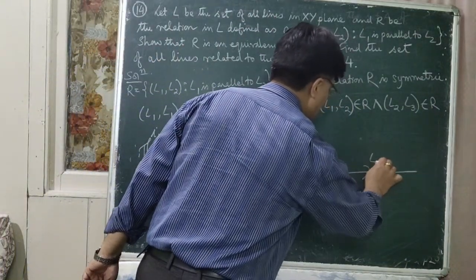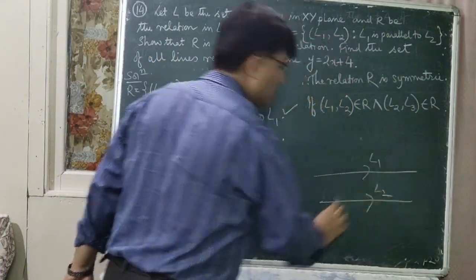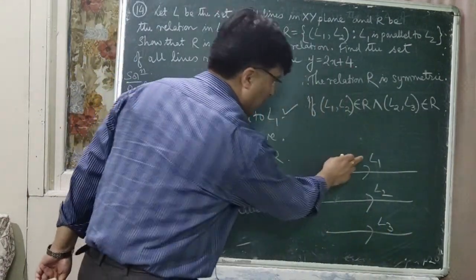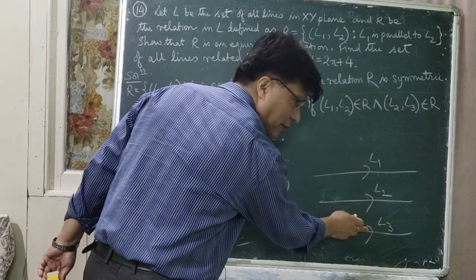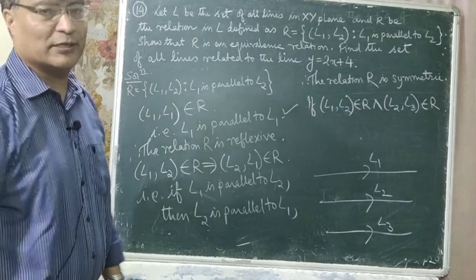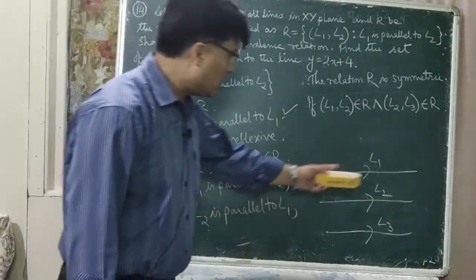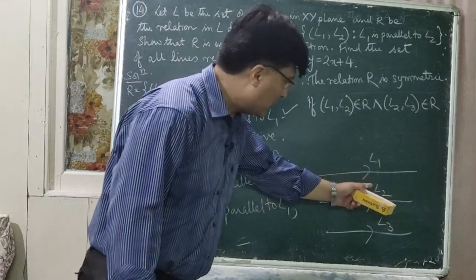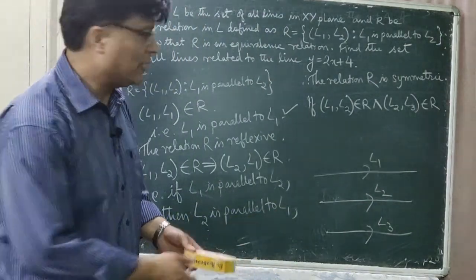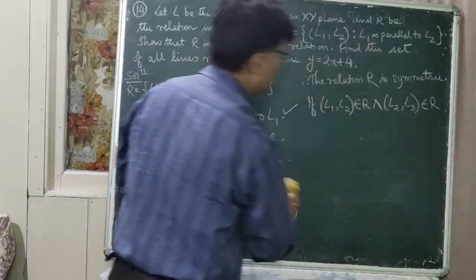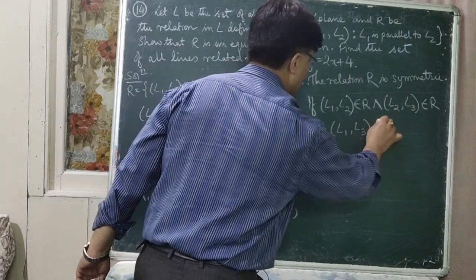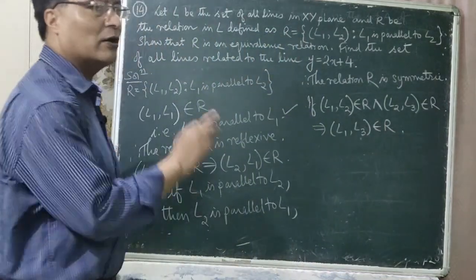Suppose this is the line, L1 is parallel to L2. It is given. Again it is given that L2 is parallel to L3. Can you say that L1 is parallel to L3? Yes, you can say it. So it is a transitive relation. Is that clear? L1 is parallel to L2 and L2 is parallel to L3, so L1 is parallel to L3. That is, L1 comma L3 belongs to the relation R.